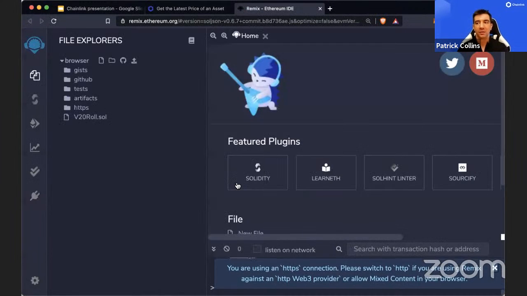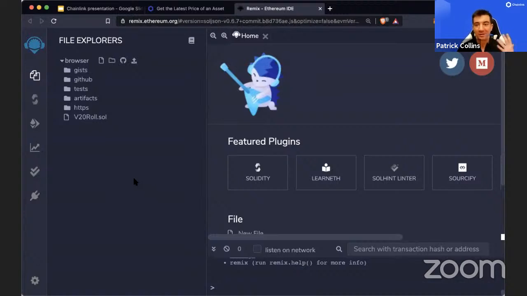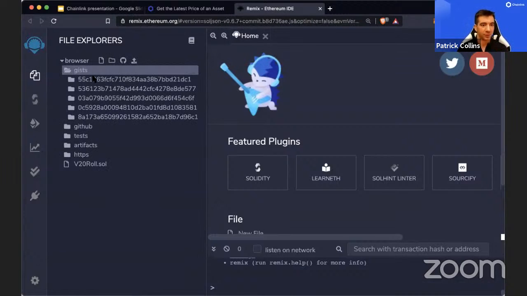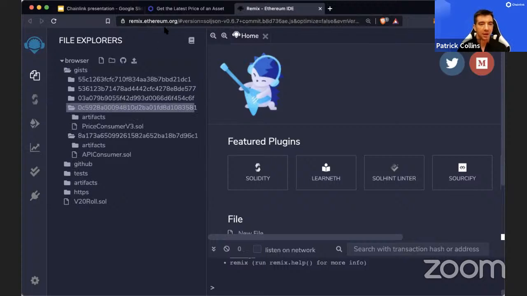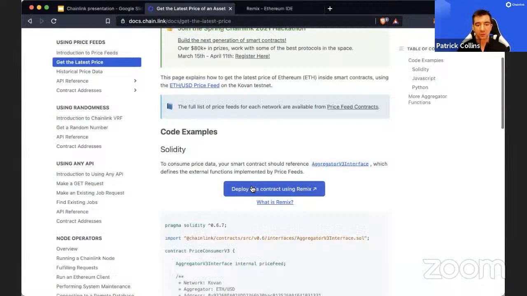But using price feeds is insanely powerful, because again, like I said, there's something like $10 billion being secured by these price feeds. These are the data feeds that are powering a quarter of DeFi. So this is a super powerful tool that is getting a ton of use. What you can do in the docs is hit this deploy this contract using Remix.